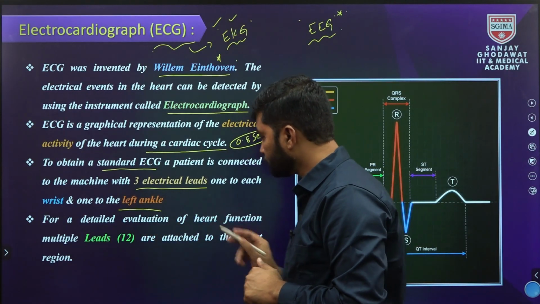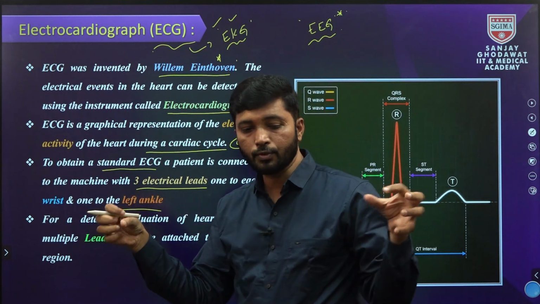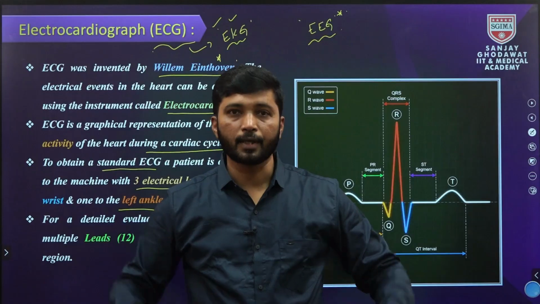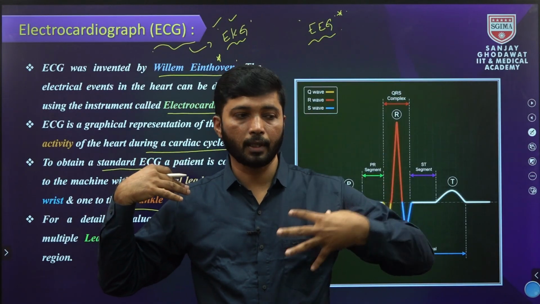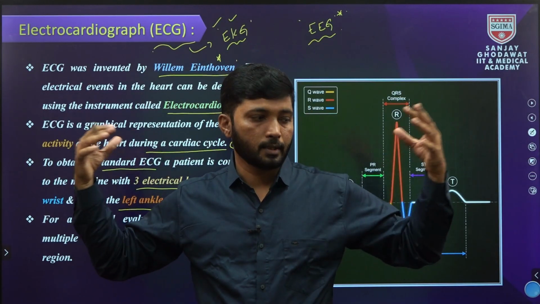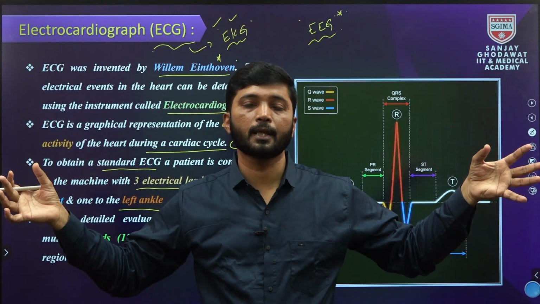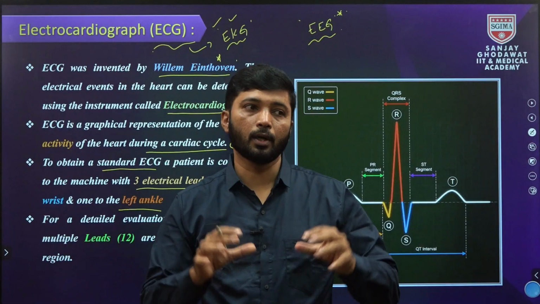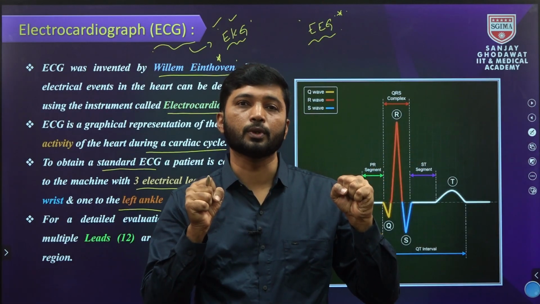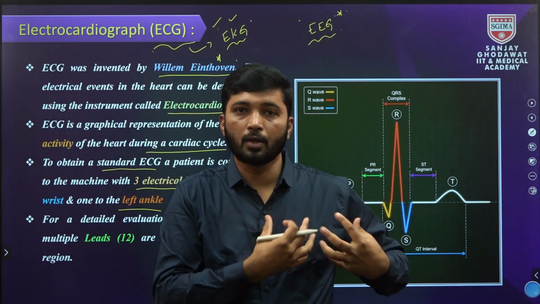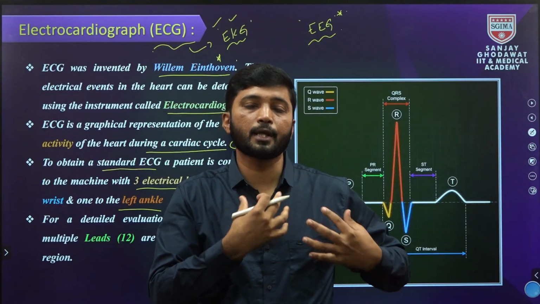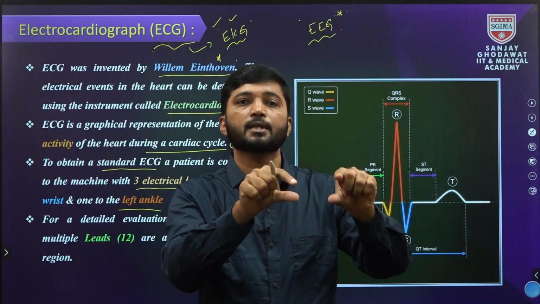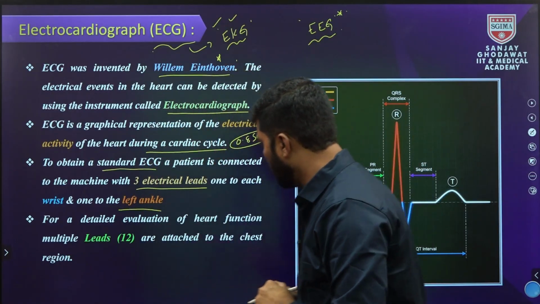The electrodes are connected at different sides of the body, the left and right wrist sides and, below the heart, the left ankle side. The ECG machine captures the electrical excitability in the heart, like depolarized and repolarized movements, and represents it in the computer.